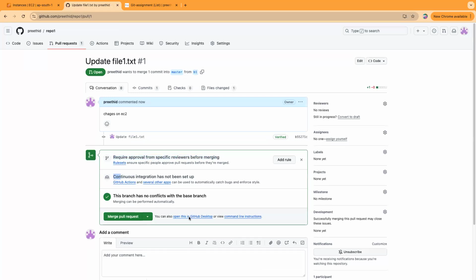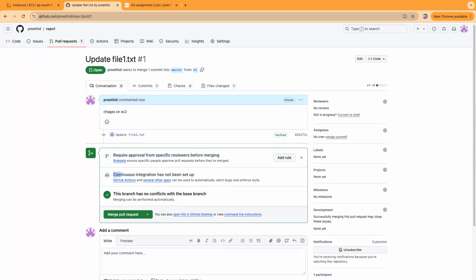Actually, the idea of this pull request is that at the backend, who should merge this pull request will be configured, like who are all the people who should be merging it. So it will go for review for them and they should review and accept the pull request, right? So only reviewers can accept the pull request, like leads or managers may be having that access, so that they'll review your changes before they merge it to master.